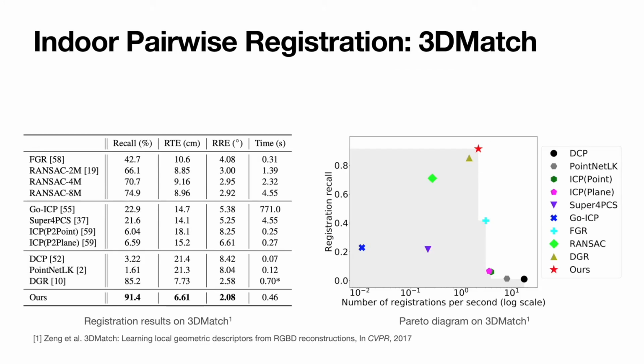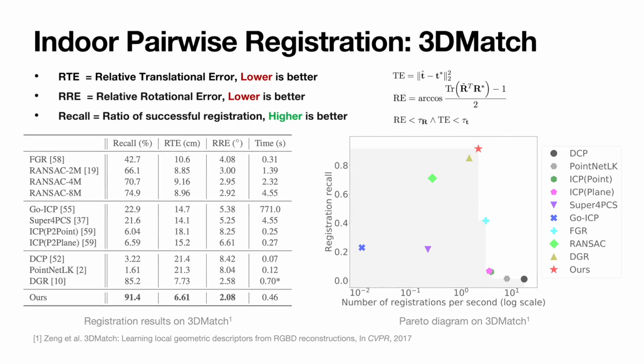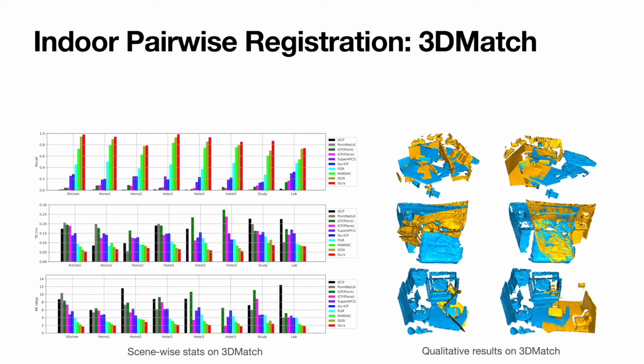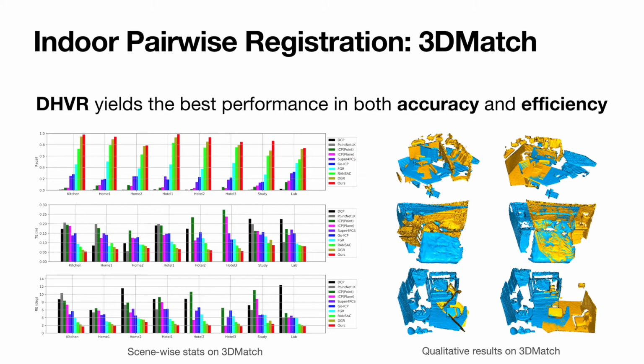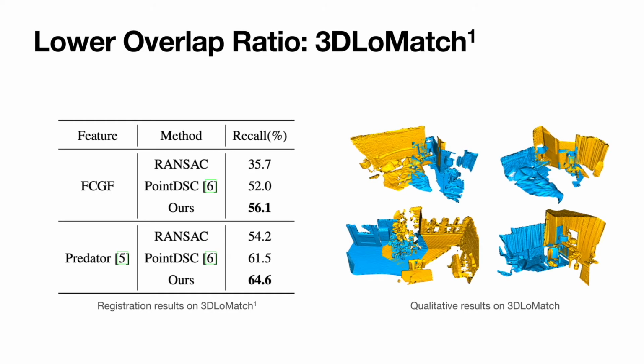We trained our method on the real-world indoor dataset, 3DMatch, and compared registration performance with various baseline methods. We measured translational error, rotational error, and recall as evaluation metrics. Our method yields the best accuracy in all metrics while showing high efficiency. Furthermore, to validate our method's robustness to lower overlap pairs, we evaluated on the 3DLoMatch dataset, the recently constructed low overlap dataset from 3DMatch. We outperform the recent learning-based outlier rejection method by a large margin.